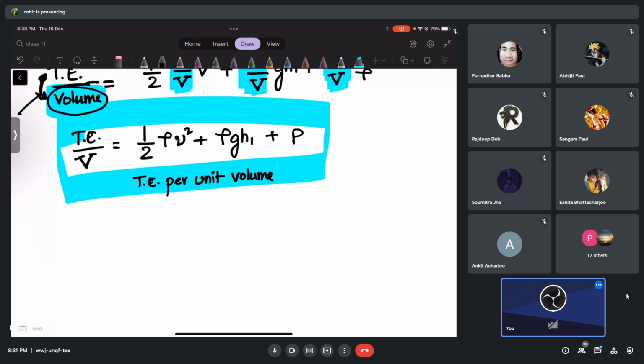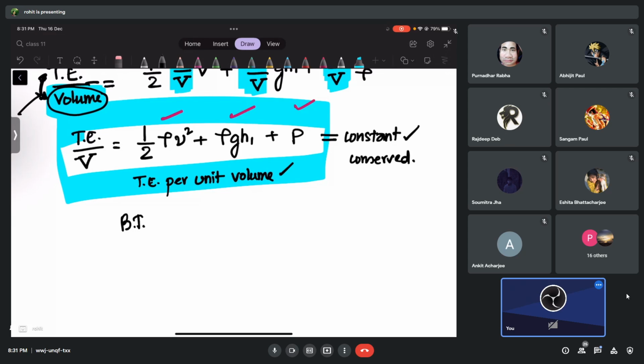Don't worry, I know till now it's not so clear, but you understand, right? We are talking about the total energy of a liquid. Now it will be clear. According to Bernoulli's theorem, look what Bernoulli is saying. He says the total of all this energy, according to Bernoulli, is a constant. It's conserved.